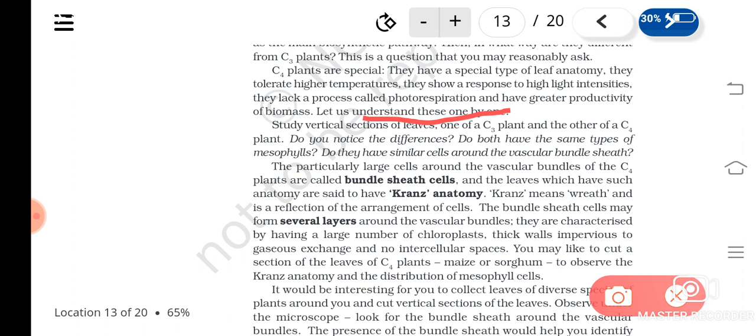Now what are C4 plants? They show a particular type of anatomy, I told, isn't it? And that is known as Kranz anatomy. Kranz means wreath, and you can see that bundle sheaths are there. Bundle sheath means vascular bundle.